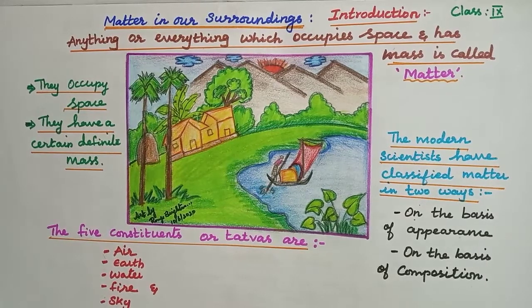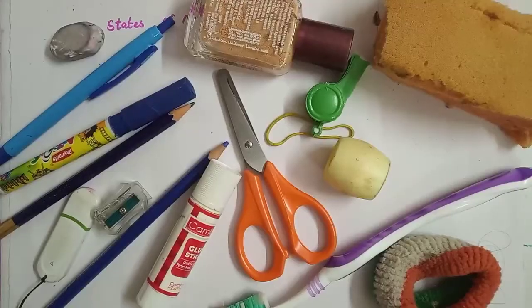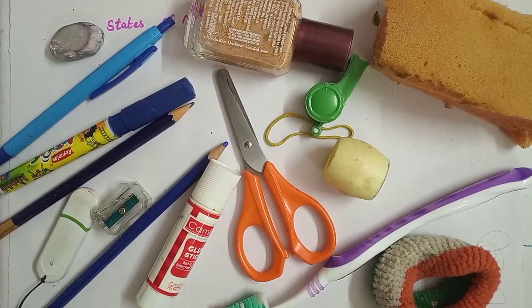Hello, children. Today we are going to learn the chapter Matter in Our Surroundings. Today we are going to see about states of matter. Observe different types of matter around you. What are its different states?